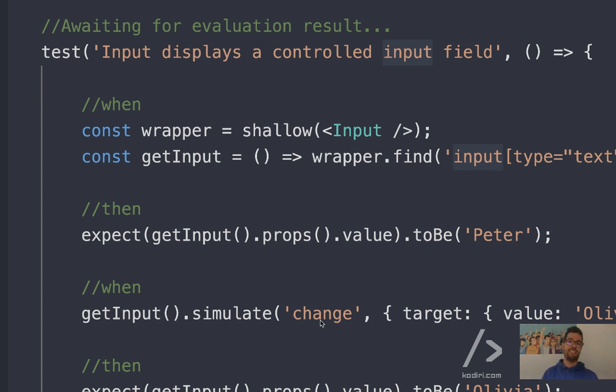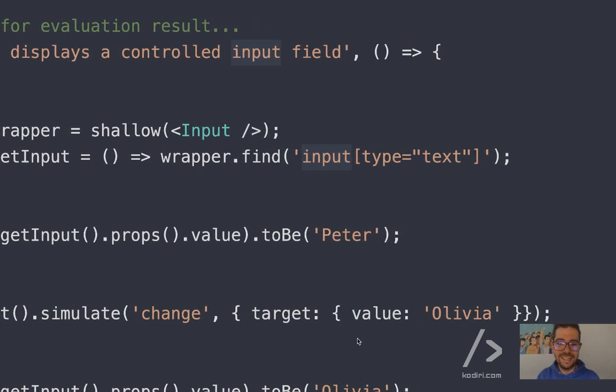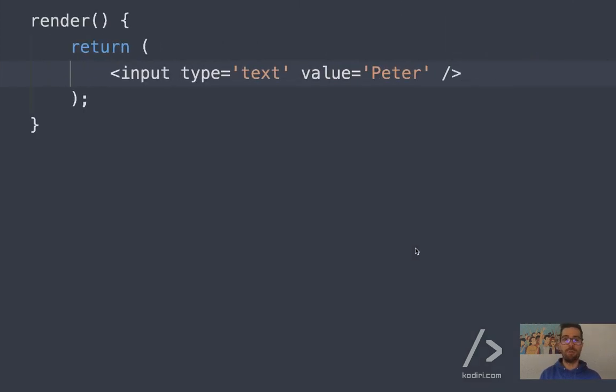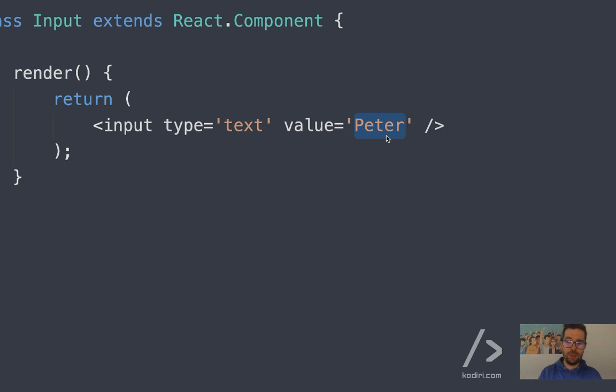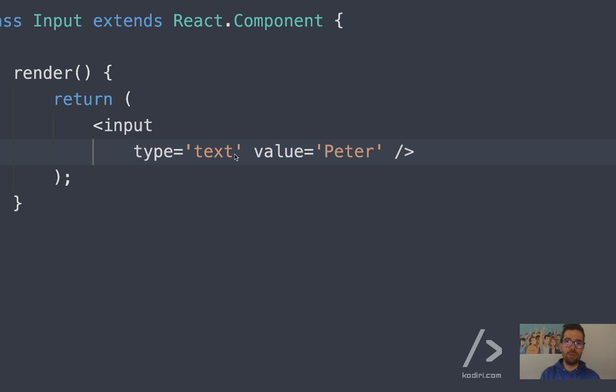That's why input exists, to get some interaction from our customers. And then the user is essentially replacing Peter with Olivia. Yeah? Cool. So then I cannot do that, obviously, right? Because then the test will fail. The mechanism needs to be dynamic. In other words, I have to capture the on-change event. So how do we do that?